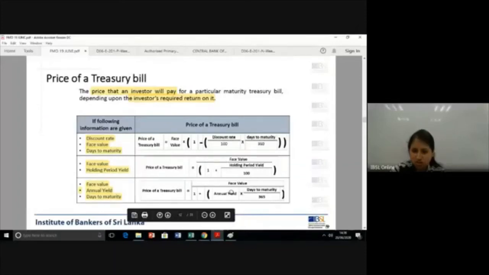Three scenarios. Now here you can easily see the relationship. When the holding period yield increases, the price of the treasury bill falls. That's one relationship. Okay, I'm talking mathematically. Again here, when the annual yield increases, the price of the treasury bill also falls. Okay.